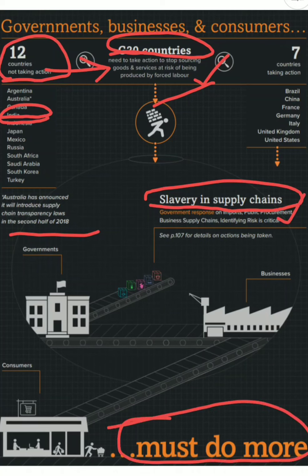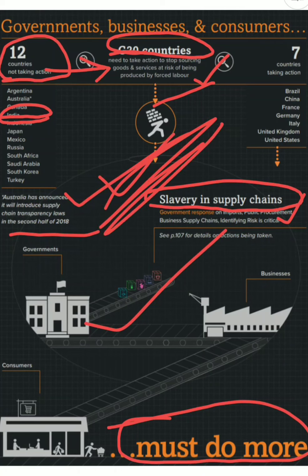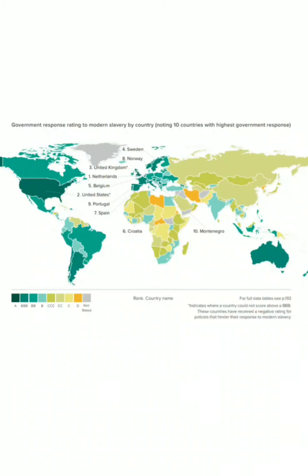This is what the slavery index talks about, and we look into the facts and figures taken from this index and where India stands. In the index, there is the government response rating to modern slavery: how is the government responding? On this middle indicator of the Global Slavery Index, you'll find that India ranks in the B category.